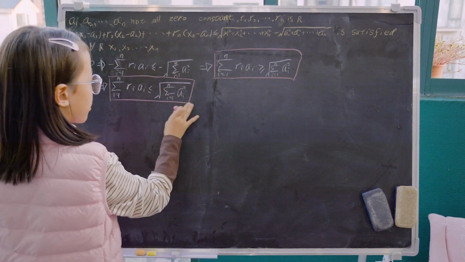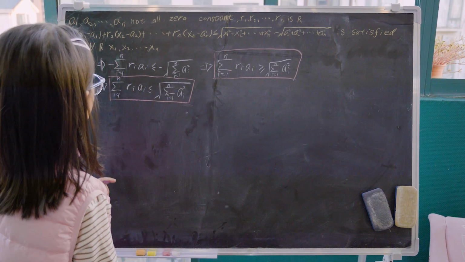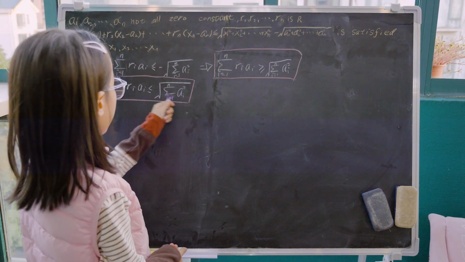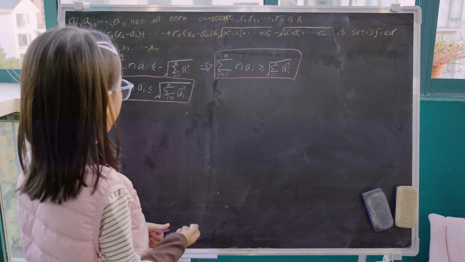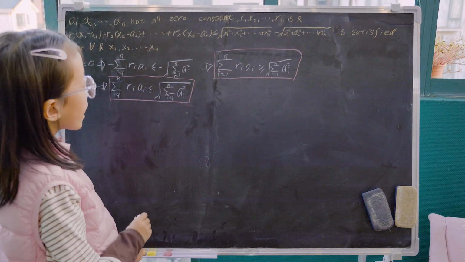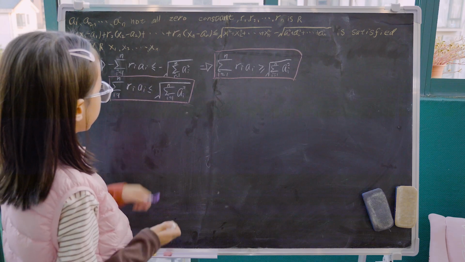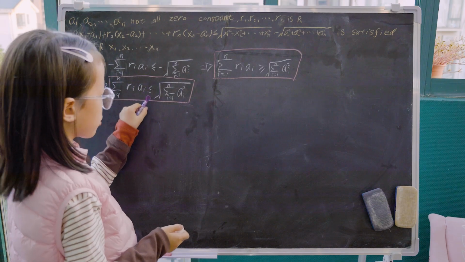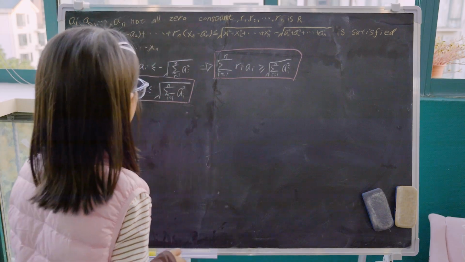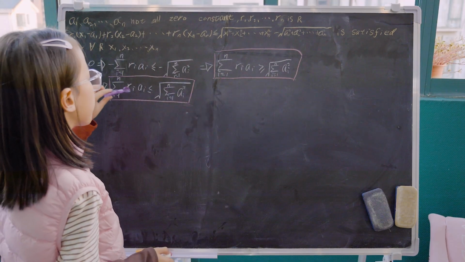What we have now: the left side is the same in both, and the right side is the same in both. The only difference is in the middle of the inequality. This one is less than or equal to, and this one is greater than or equal to. They need to happen at the same time, so it can only be equal to.